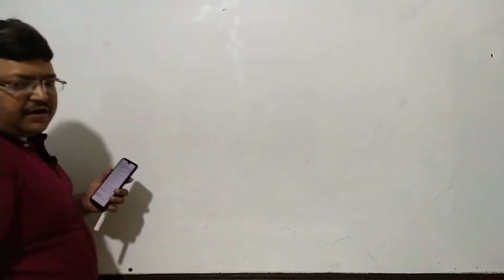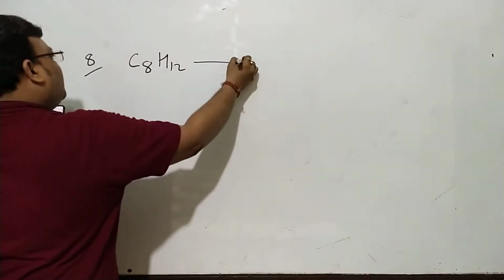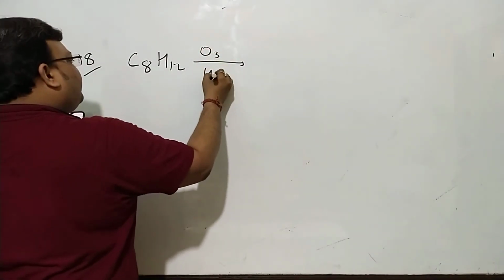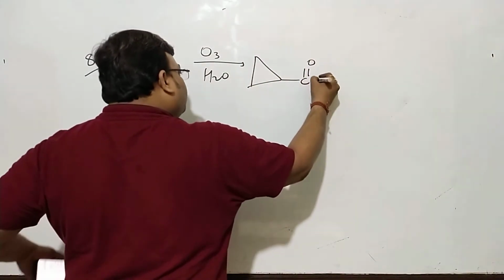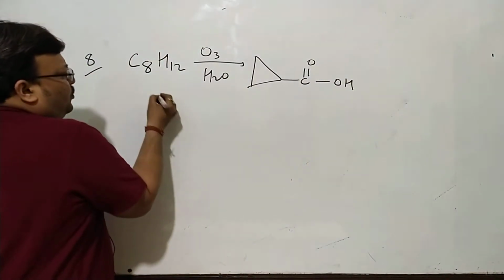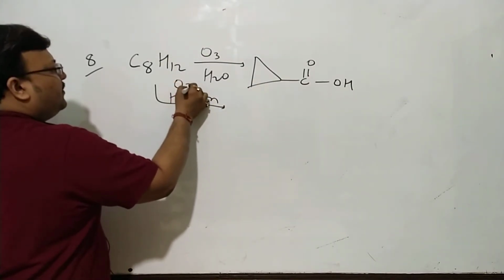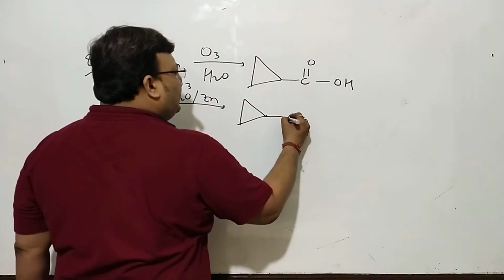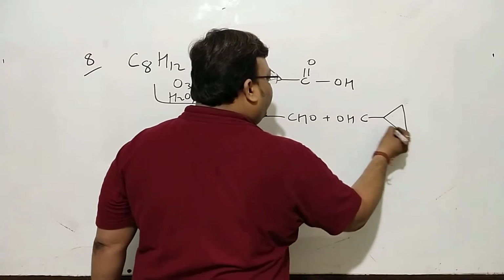So the problem might be C8H12 on ozonolysis and oxidation without zinc, mind you, giving you COOH. You will believe that in presence of zinc, this might well have been the aldehyde. You can imagine the corresponding aldehyde and do the needful.